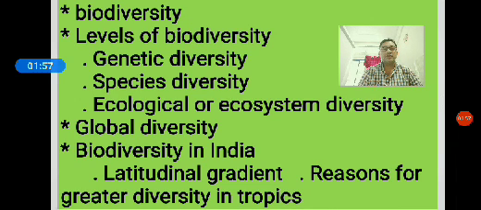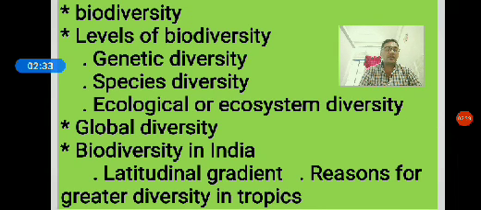Second one, species diversity. The variety of species present in a given area is called species diversity. Best example: the Western Ghats have greater amphibian, nothing but frog, species compared to the Eastern Ghats. There is one more word, species richness. The number of species present in a given area is called species richness.